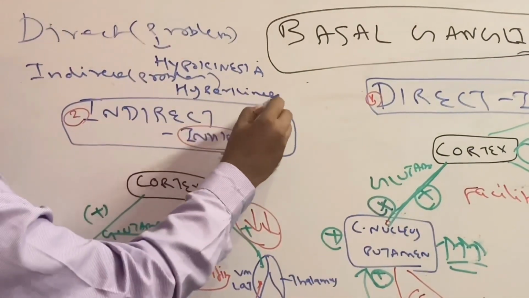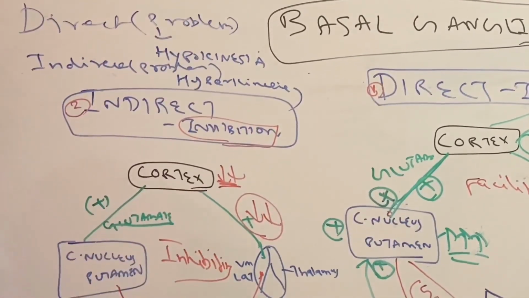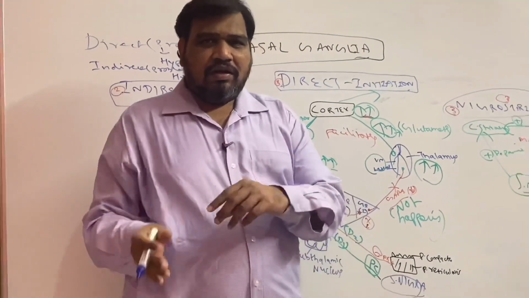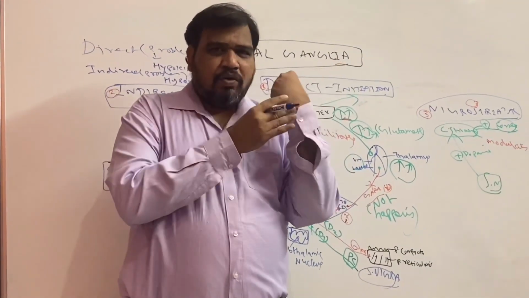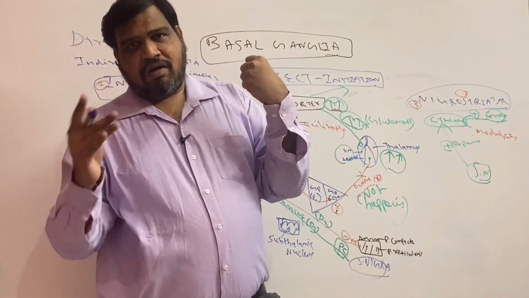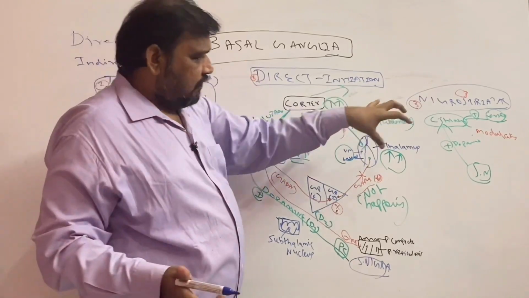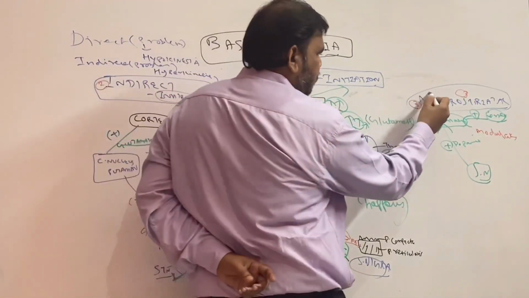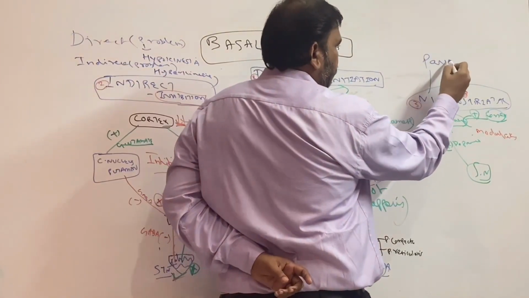Now coming to the nigrostriatal pathway, which maintains the balance between direct and indirect, so that when you want to flex, that particular joint will be flexed, and the opposite joint will be extended, or it will go in the opposite direction. That is done. If there is some problem here, one disease which I commonly get because of this nigrostriatal pathway is Parkinsonism.